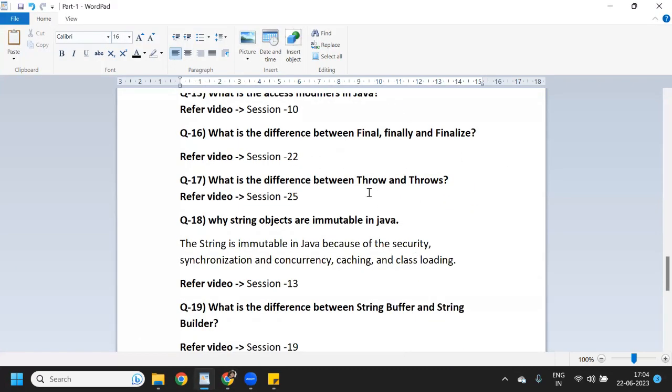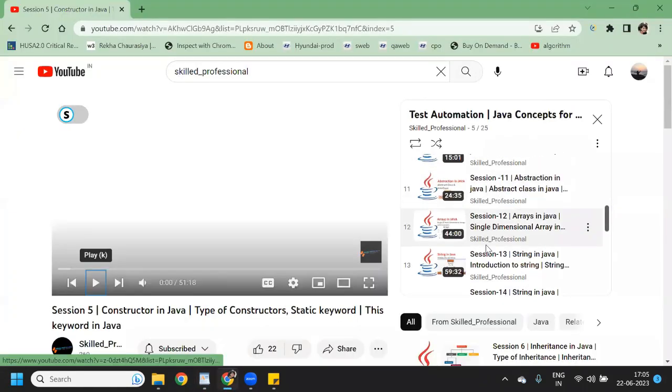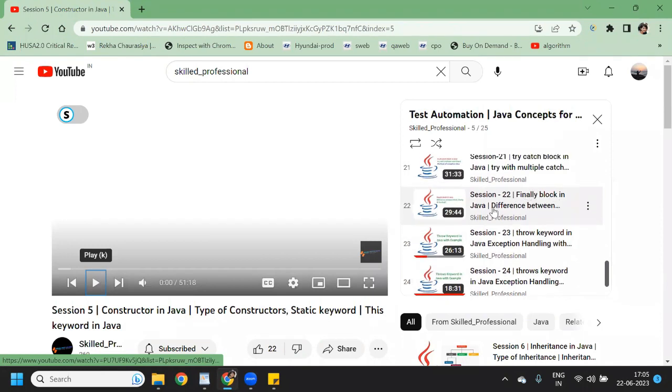And the next question, question number 16, what is the difference between final, finally, and finalize? Most of the time the interviewer asks this. I have explained this in session 22, finally block in Java, difference between final, finally, finalize.